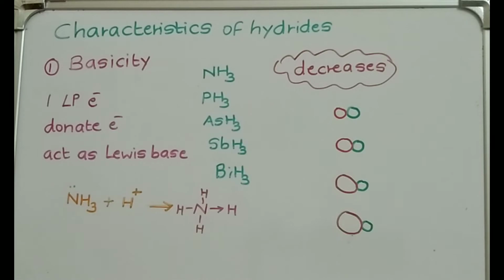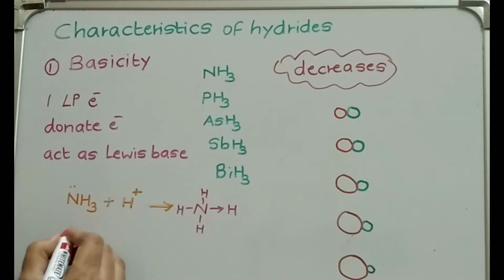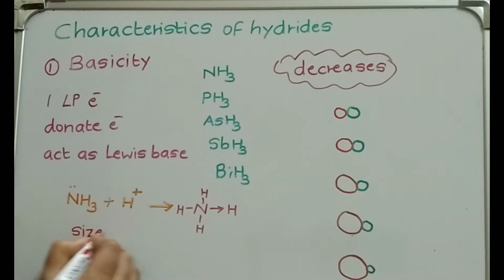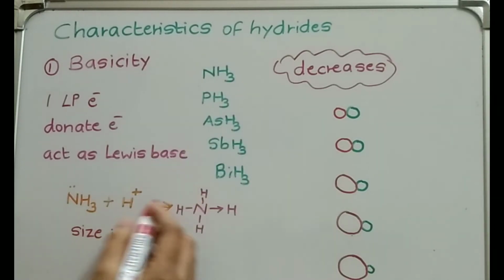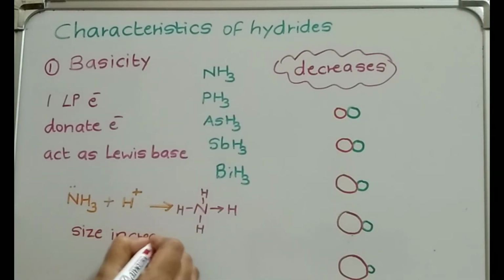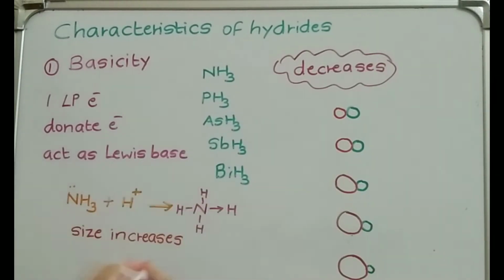And the last one, bismuth, will be very, very big. So down the group, for hydrides, the size is going on increasing.